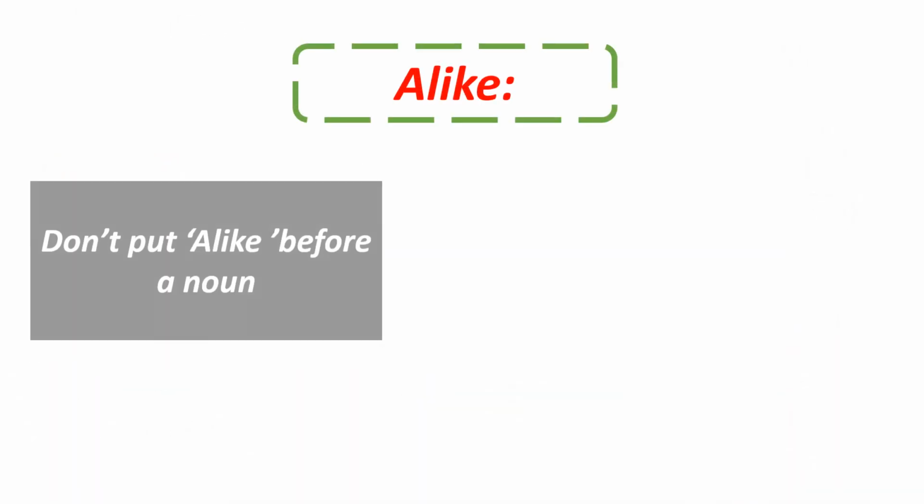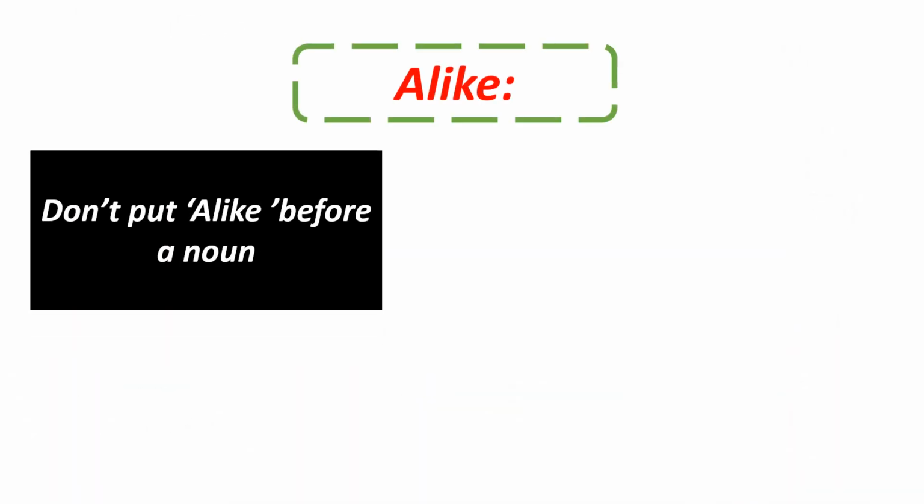For alike, there is a common mistake. So don't put alike before a noun, okay? If there is alike, don't put a noun after it, okay?